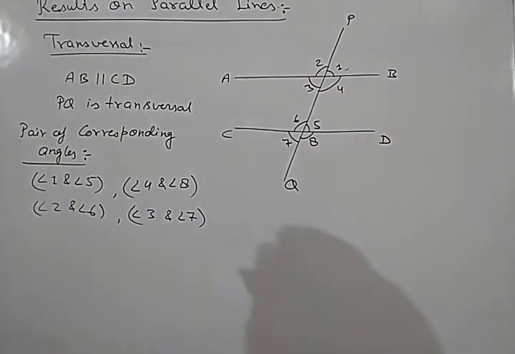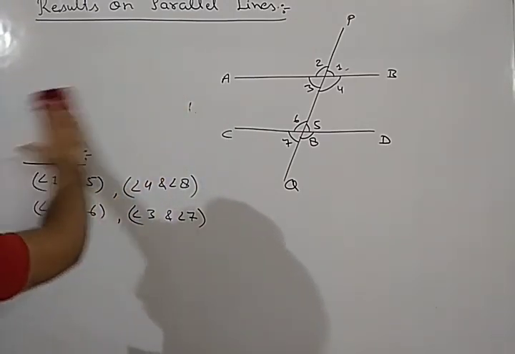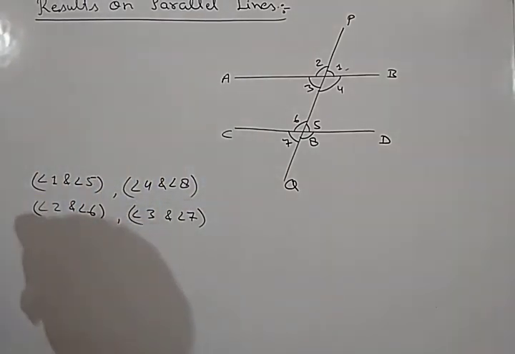Now the first was corresponding angles. Then the second one is alternate interior angles. So what are alternate interior angles?